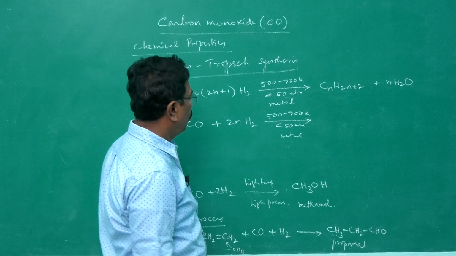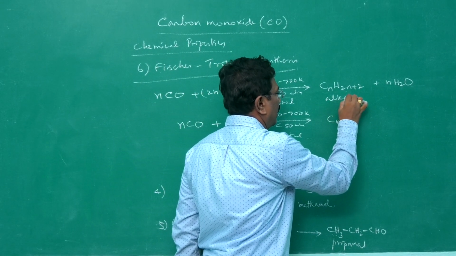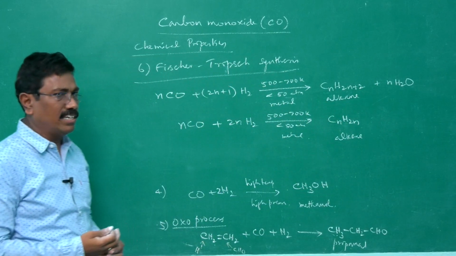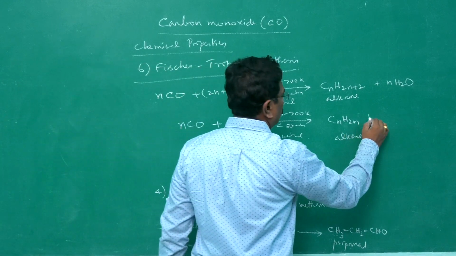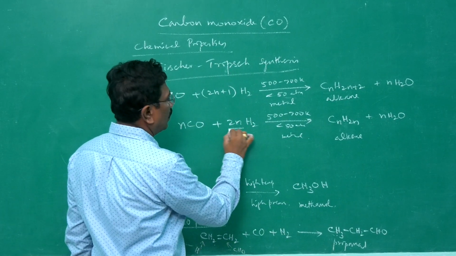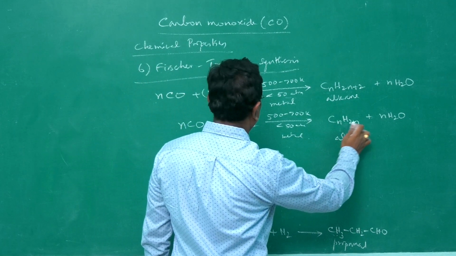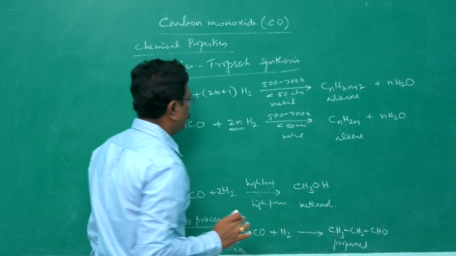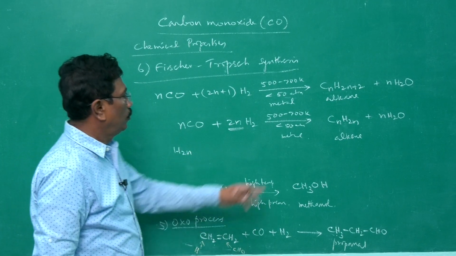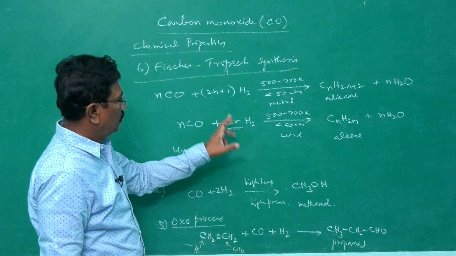What is happening? You will be getting CnH2n. It is alkane, saturated hydrocarbon; it is alkene, that's the difference. Alkane, alkene. Same n molecules of water will come out. Here also the equation is balanced. How? Here we have 2n H2, here 2n, 2n, 2n H2, 2n H2. So same 2n only we are getting.